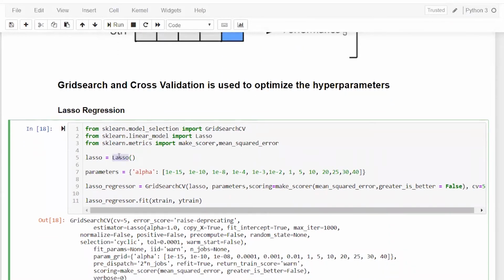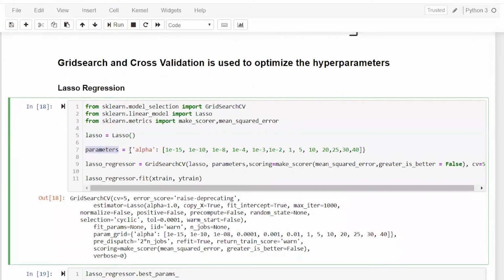Here I have to initialize the lasso, and that is just putting Lasso and these small brackets, and then parameters, right? Parameters, this is actually not a parameter, it is a hyperparameter, you can say. You can write it as a hyperparameter, but for simplicity, not making it too large, I have written parameters. So this alpha I was talking about is actually a hyperparameter, and I want to check on all these sets of values where I'll get the maximum value, which will be the optimum parameter, right?